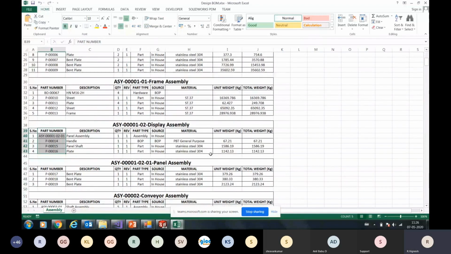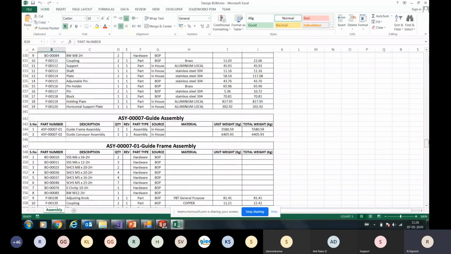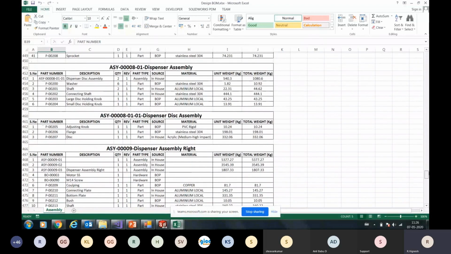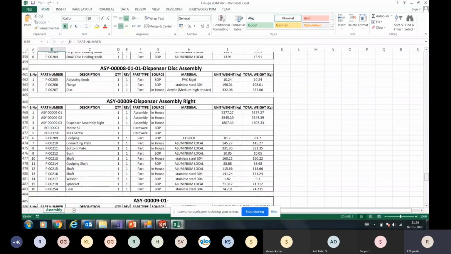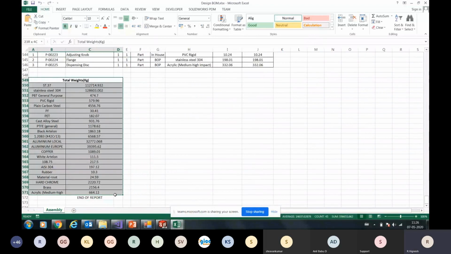So it has gone, right? Complete one. And last, this is what I was talking about, the complete composition.